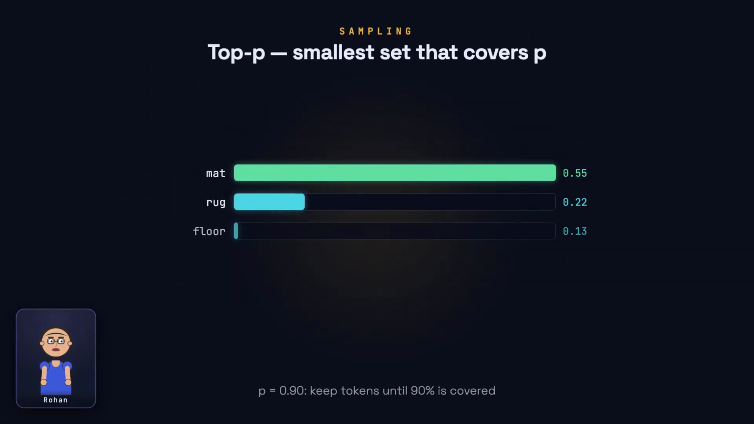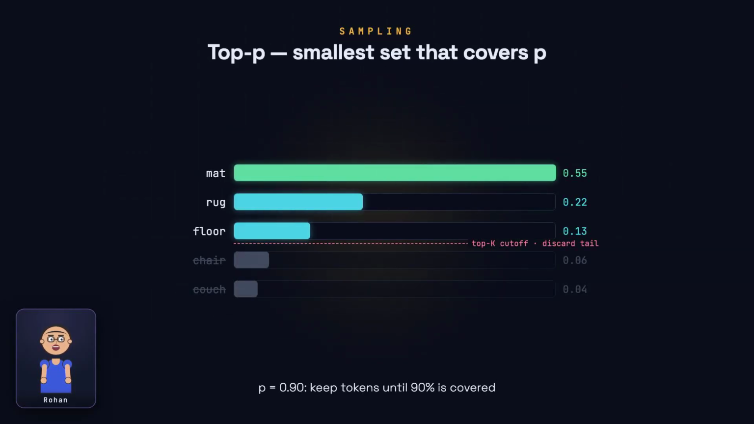Top P, also called nucleus sampling, is smarter about the cutoff. Instead of a fixed count, you keep the smallest group of tokens whose probabilities add up to P, say 90%. When the model is confident, that might be 1 or 2 tokens. When it's unsure, many more. The cutoff adapts to the moment.